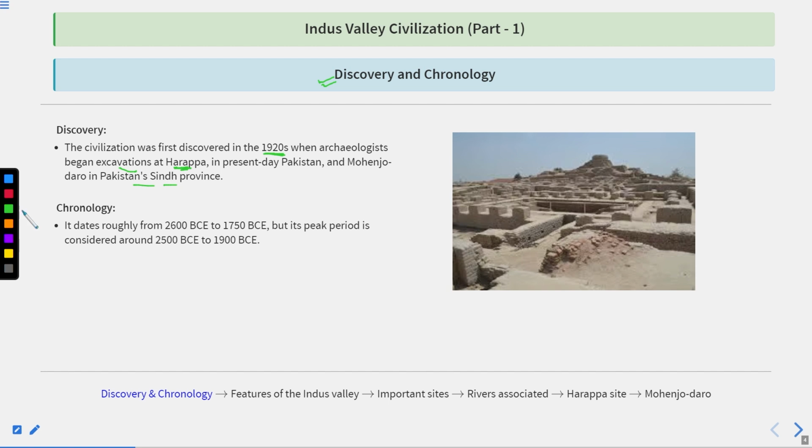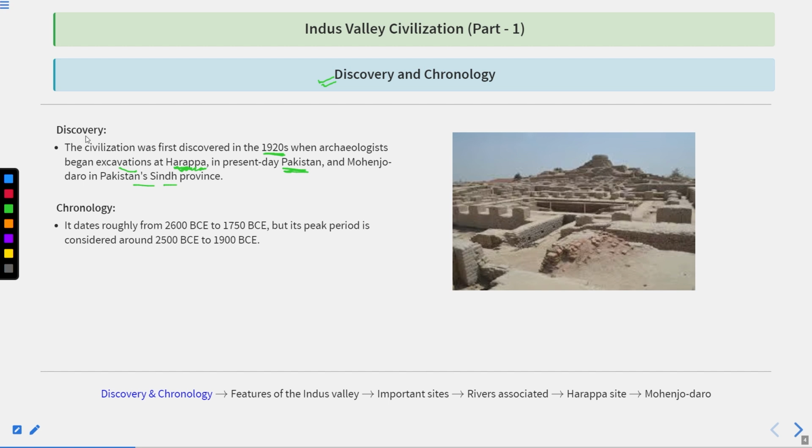That's why it is mentioned that this civilization was first discovered in the 1920s. The first excavation started in Harappa, which is part of Pakistan at present, but at that time Harappa was part of India. And later, one year after Harappa was discovered, Mohenjo-daro was also excavated by R.D. Banerjee in 1922. Clear?